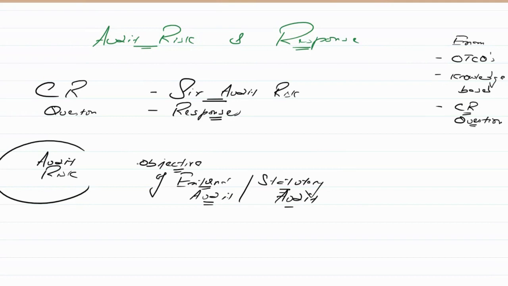We are talking about the significant ones, not the fractional errors, because they may be there, as we have done the audit on a sampling basis. Maybe there are some small errors, but they are not going to affect the decision of the user.